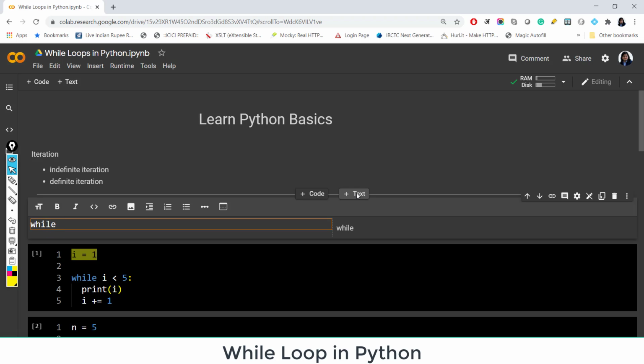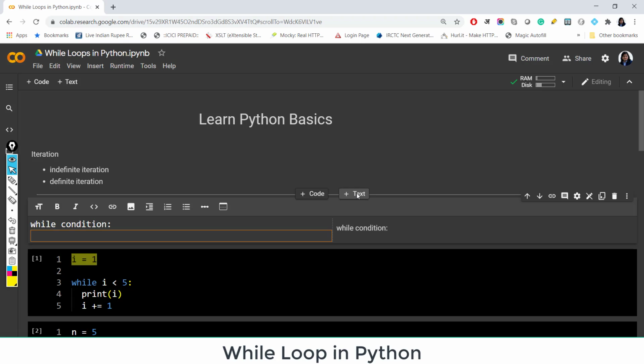This is the keyword, so when you hit enter it will turn blue. Here you write some condition, and it will assess if the condition is true. Here you write a colon, and after that you hit enter. When you are writing in the code block, I'm currently writing in the text block, you need to give indentation here. As we have discussed in the previous videos, as per PEP 8, you need to give 4 spaces. In Colab, the default indentation is 2 spaces, and we can change that also. We have discussed all these things in the previous video. And here you write some statement which you want to execute if the condition is true. This is a very simple syntax for while loop, and let me show you how that works.